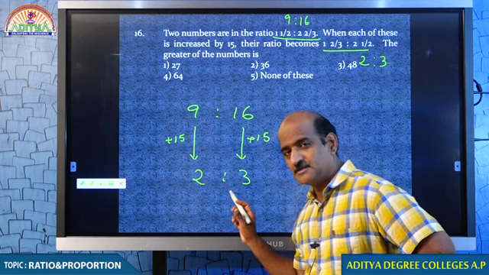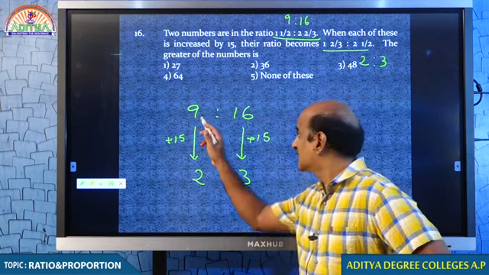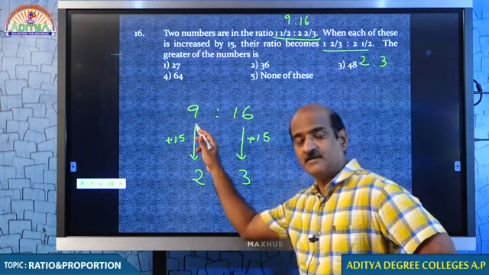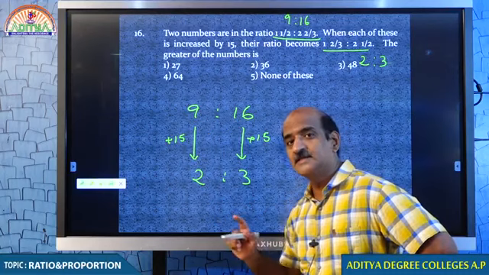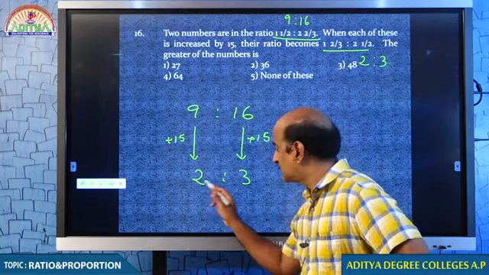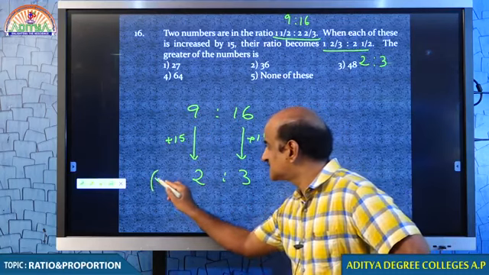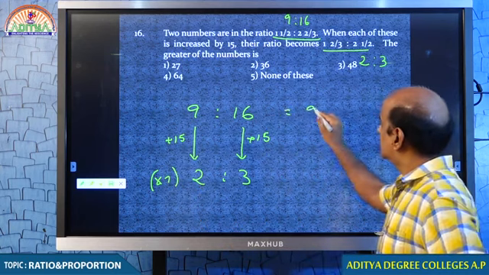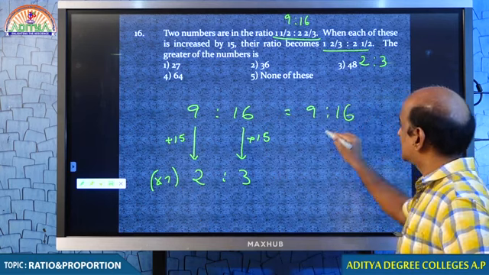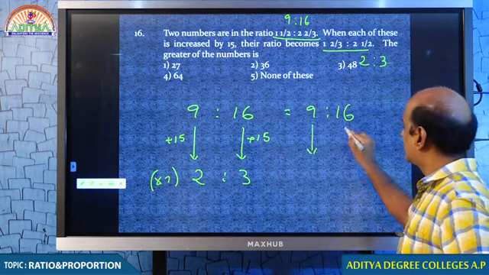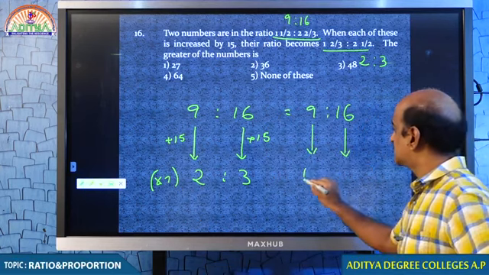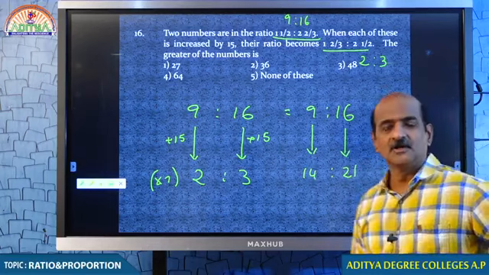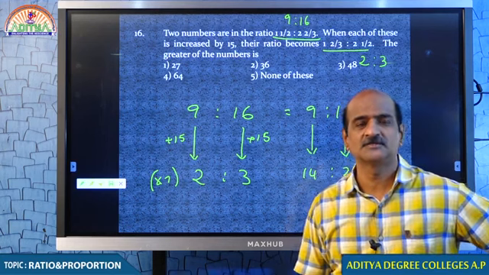Should I tell you one interesting logic? What is the difference between 9 and 16? 7. You multiply the entire equation by 7. Tell me how it changes. 9 is to 16, by adding 15, the ratio becomes 14 is to 21. 2 into 7 is 14, 3 into 7 is 21.